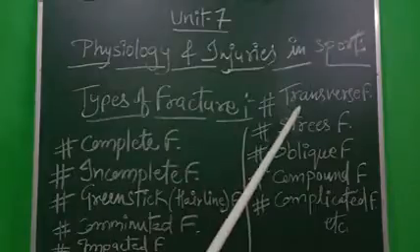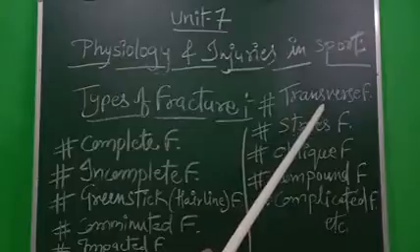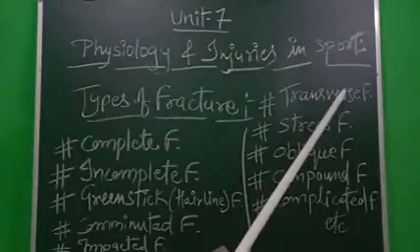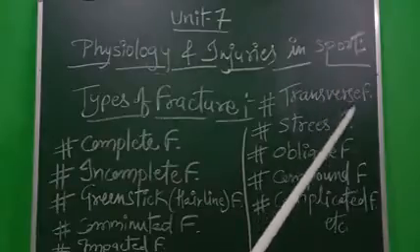Next is the transverse fracture. This type of fracture is caused by the breaking of the bone at a right angle to the axis of the bone.